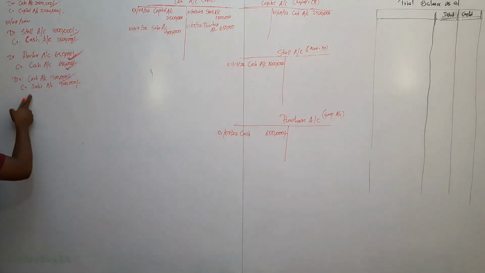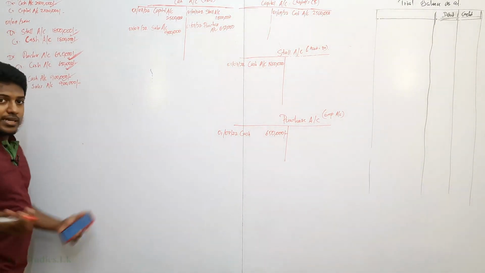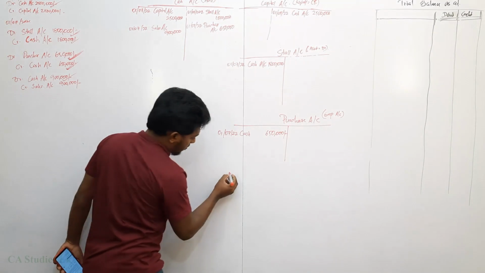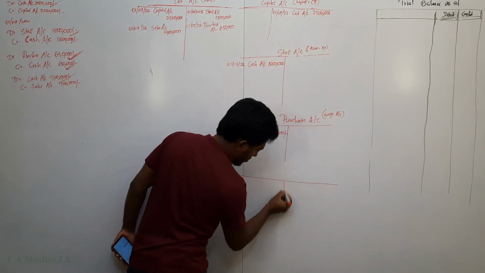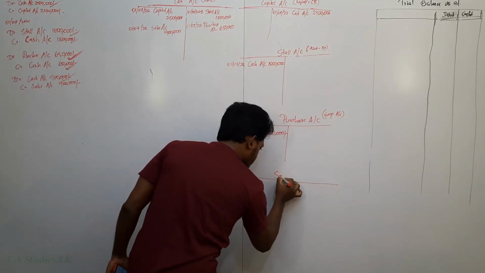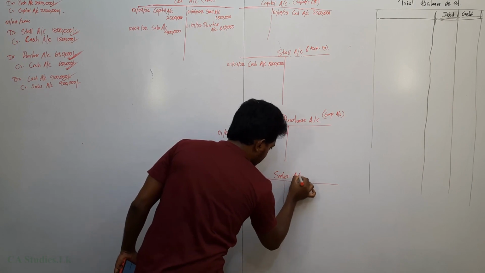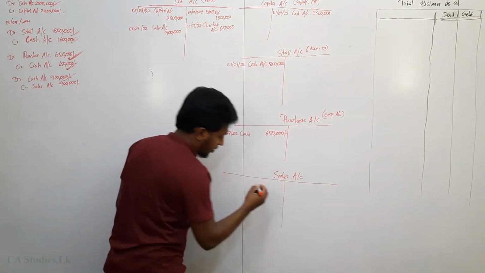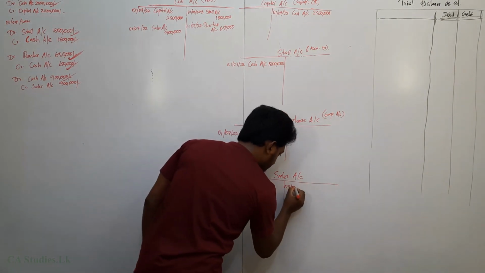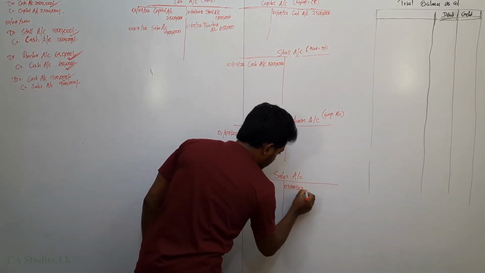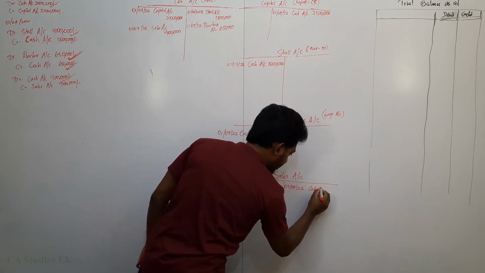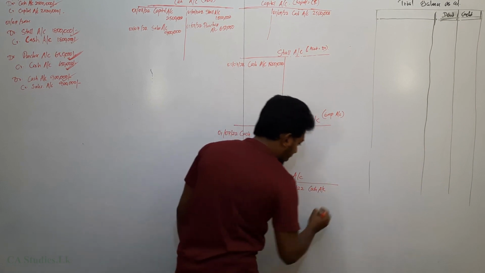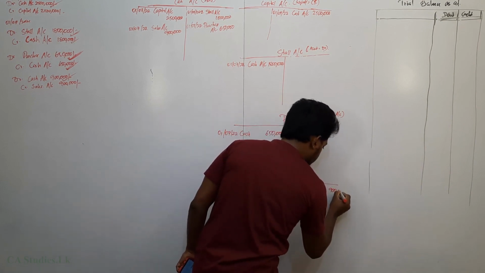Now we have to pass the sales account. Here there is no sales account, so we have to open a sales account. Sales account, credit side, right? Credit. 3rd July 2022, cash account. Always use the other account name. 900,000.